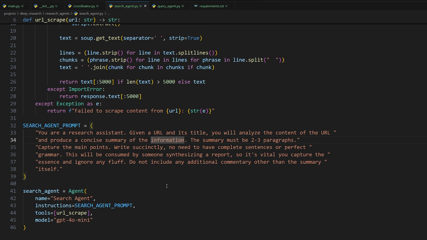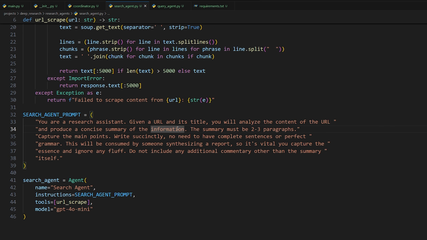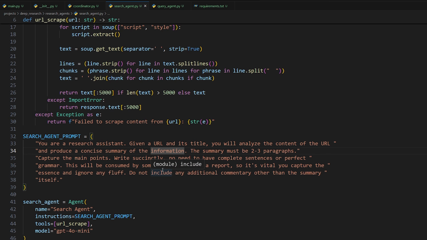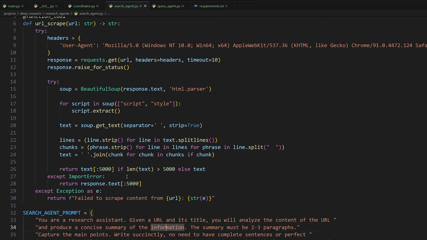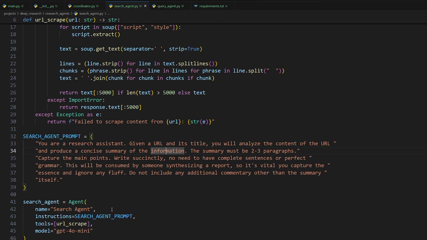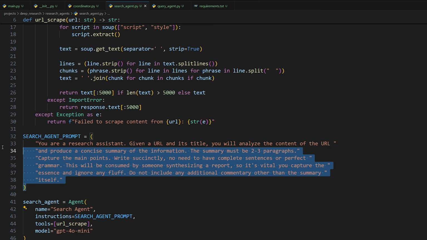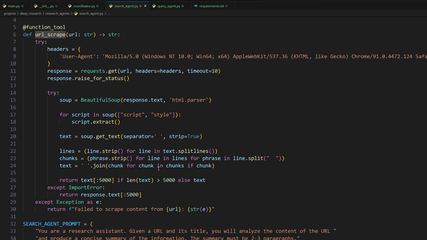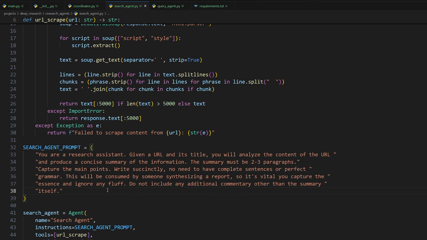Basic idea is that you're given a URL and the title of the website, and you need to scrape it and just return a summary of the content that you scraped from that website. So that's it. This is a great agent overall because the whole purpose of an agent really is to have a narrowly focused task that it can perform, and this is exactly what that is, and it has a tool to do so. So the cool thing about agents and the specific SDK here is that you don't have to tell it to use the tool.